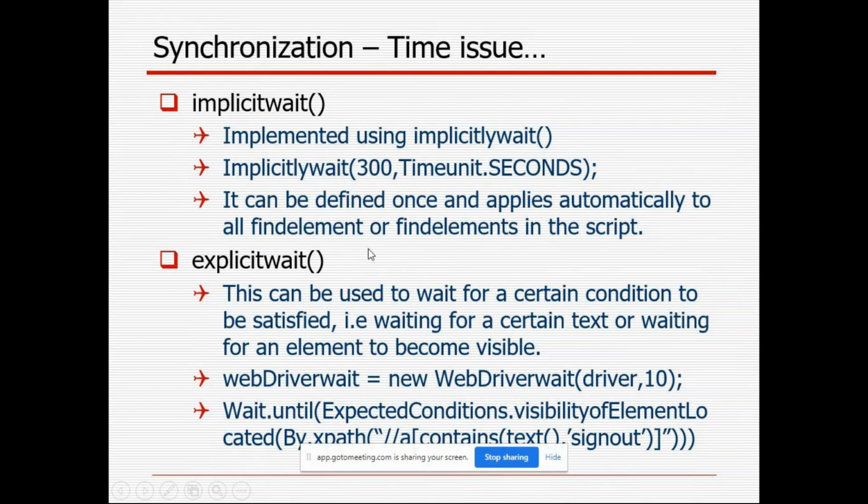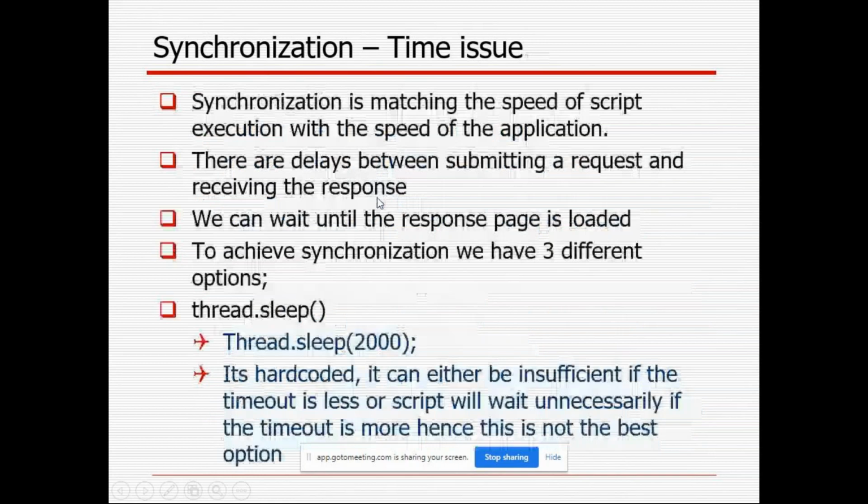Like I have written for the 50 test cases, 50 scripts are there, 50 Java classes are there. Only one time you need to write this one in one class, either function class or some other class, and you can use that implicit wait. Here the advantage is, if it found before this time unit 300, immediately it will go to next page. It will not wait until the completion of this 300. That is the advantage. But in the Thread.sleep, if it found early also, it should wait until that time completes.